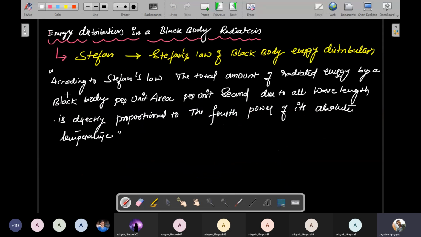This is called Stefan's law: the total amount of radiated energy by a black body per unit area per second due to all wavelengths is directly proportional to the fourth power of its absolute temperature. That is, E is proportional to T power 4. This is called E lambda, emitted energy radiation. If you eliminate the proportionality, you have to multiply by some constant, so that is sigma T power 4.